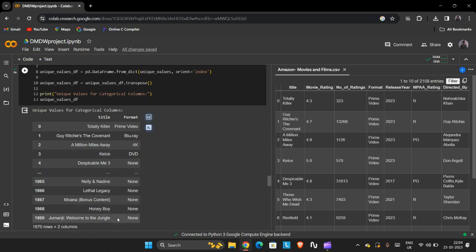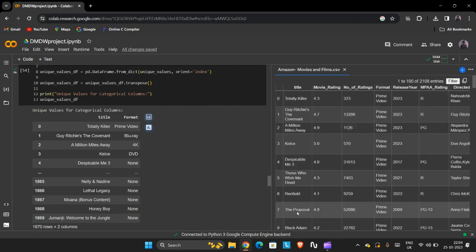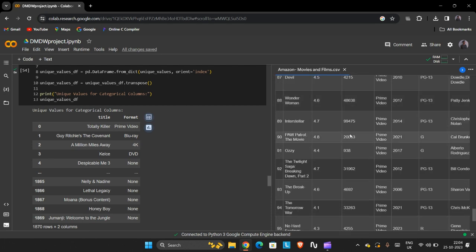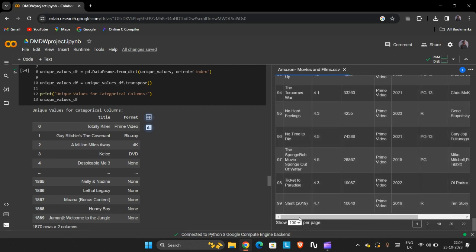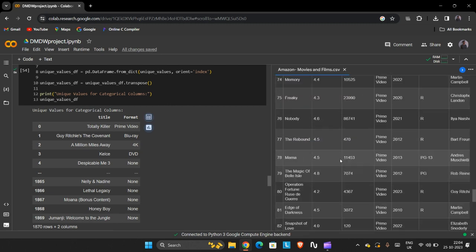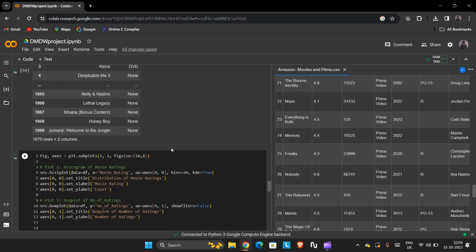These are the movies where we can't find anything, that means they don't have any format. If we check, the maximum of these contain only Prime Video, and we also have none, where we don't have any platform present for that movie.